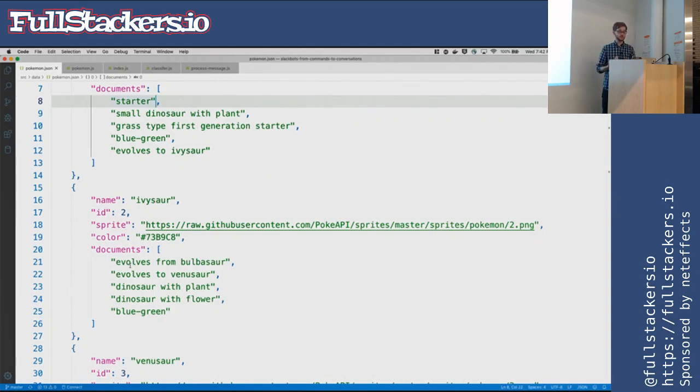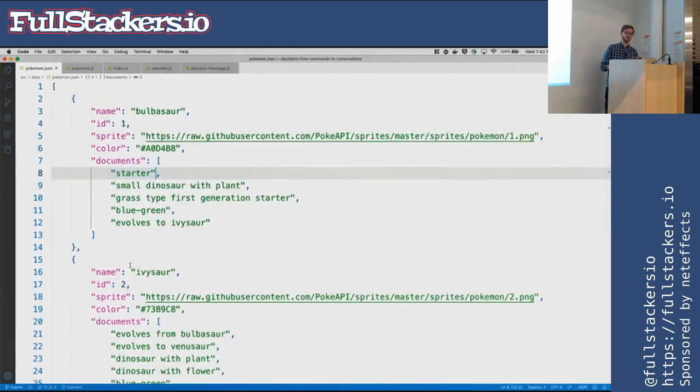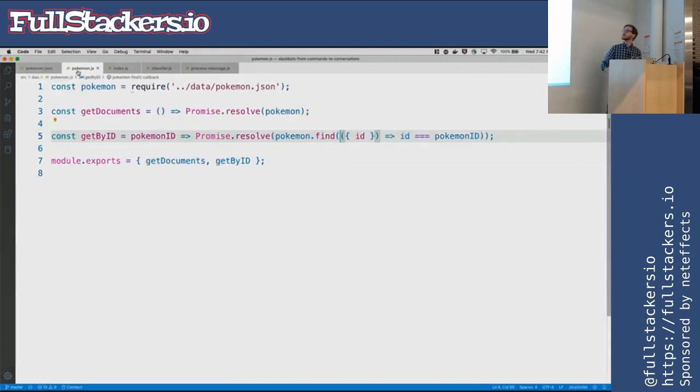If you do check out the repo at all, there are some Easter eggs added to a couple of the Pokemon just while I was playing with this and having fun, but we can find those later.